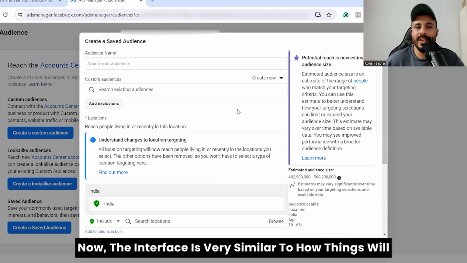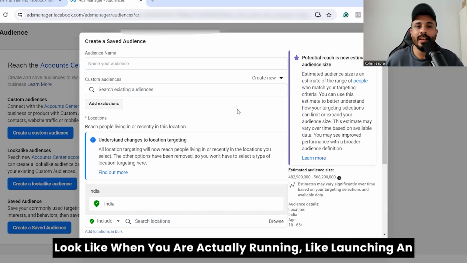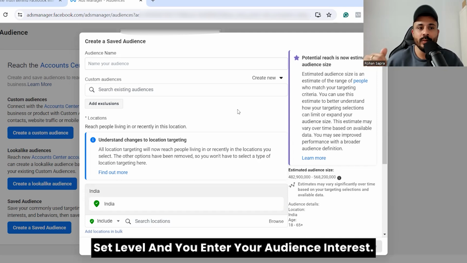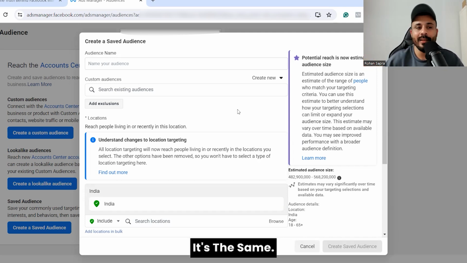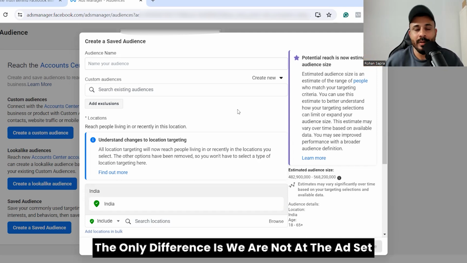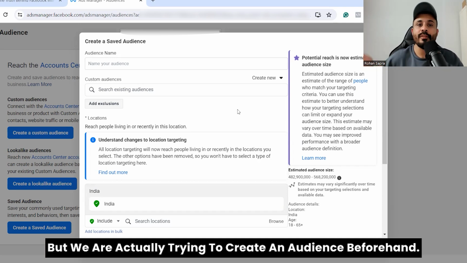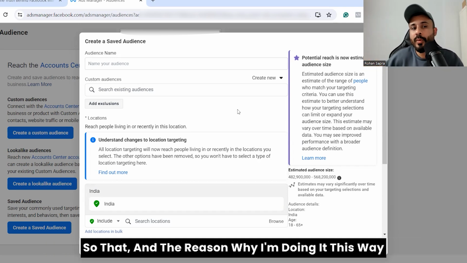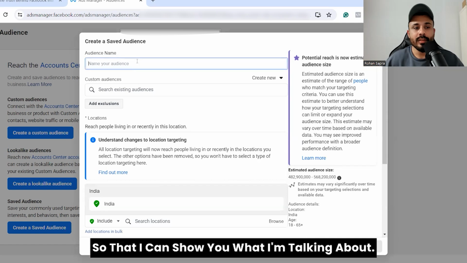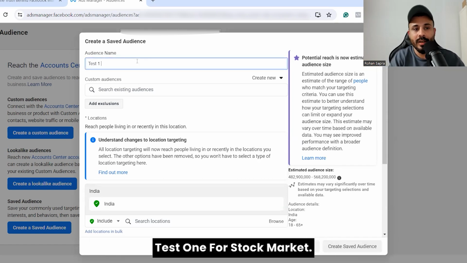Now the interface is very similar to how things will look when you are launching an ad, and you go to the ad set level and you enter your audience interest. It's the same thing. The only difference is we are not at the ad set, but we are trying to create an audience beforehand, and the reason I'm doing it this way is so that I can show you what I'm talking about. So let's say this is test one, right? Test one for stock market.